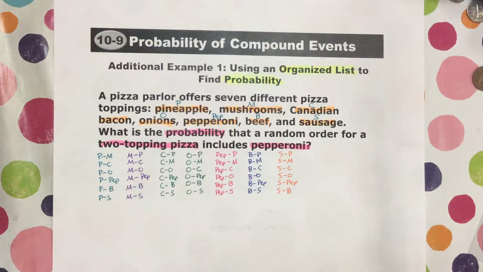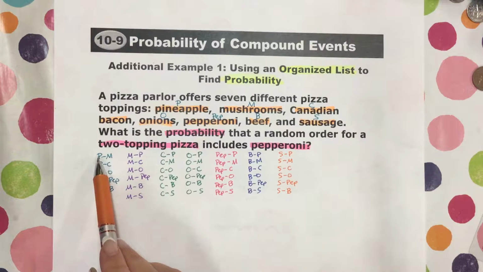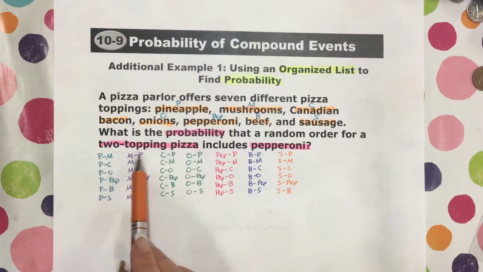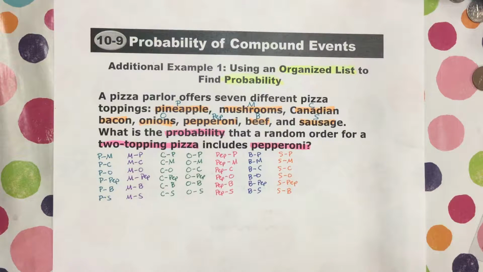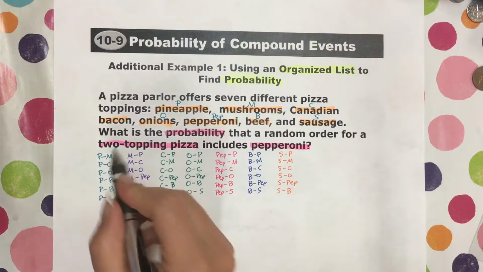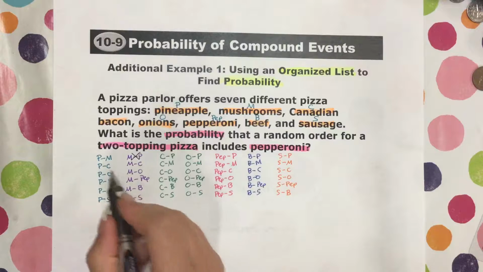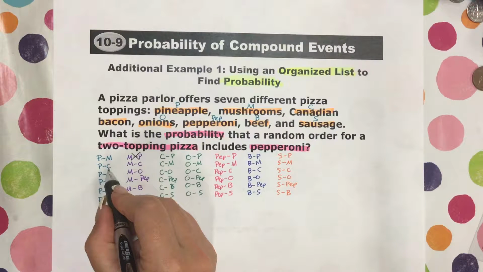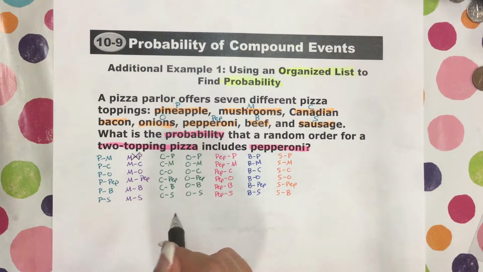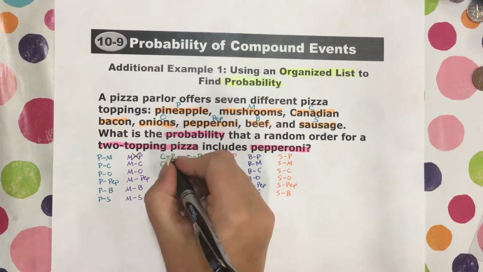Okay, so what we need to do is this: if we have pineapple and mushrooms or mushrooms and pineapple, they're the same thing. So we need to cancel out the duplicates. Pineapple, mushroom and mushroom, pineapple are the same. Pineapple and Canadian bacon is the same as Canadian bacon and pineapple.